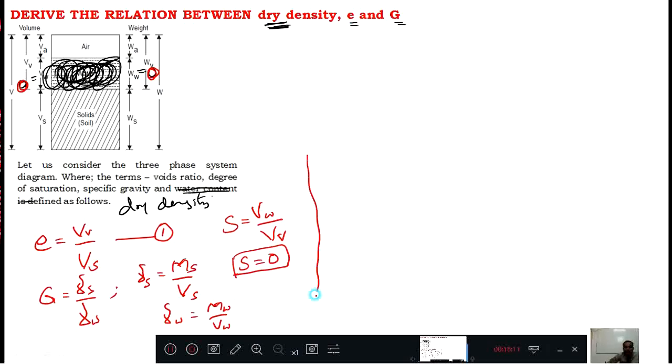Correct? This much I can write. Later I will come to the key point. The key point of the derivation is what? Same, Vs equal to 1. When I assume Vs equal to 1, what all conclusions do I get?